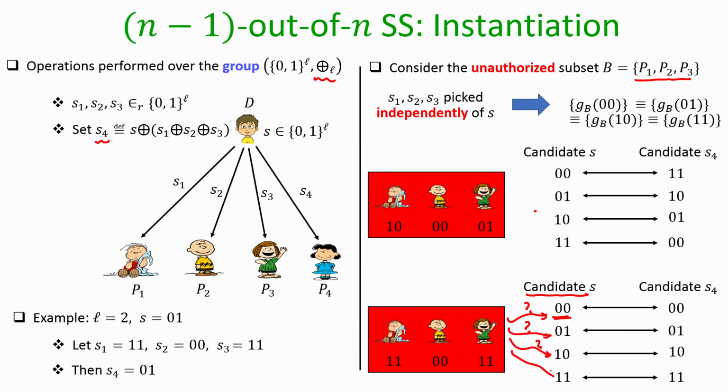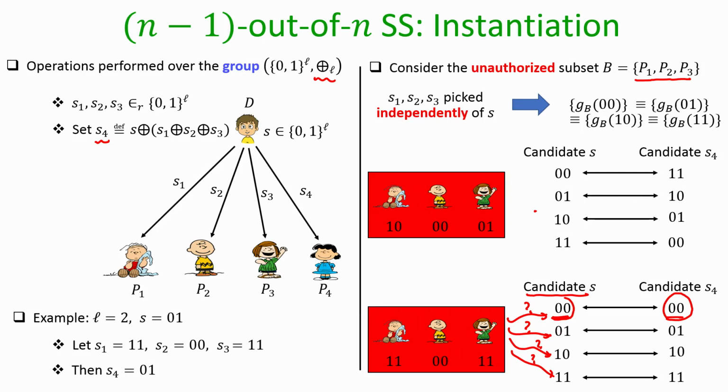And it turns out that each of these candidate configurations could be possible for them. They cannot pinpoint whether the dealer has actually run the secret sharing algorithm with candidate S being 00 or candidate S being 01 or S being 10 or S being 11, because for each candidate S that these people in B think in their mind, there is a corresponding unique S4 which is missing for them, and hence it is equiprobable that the shares 11 00 11 could be the shares for the secret S being 00, or could be the shares for the secret S being 01, or they could be the shares corresponding to the secret S being 10, or they could be the shares corresponding to the secret being 11 with equal probability, which shows that the random variable GB with respect to B being P1, P2, P3 is uniformly distributed.